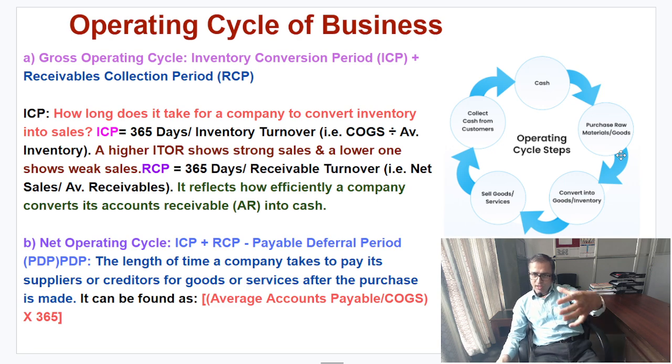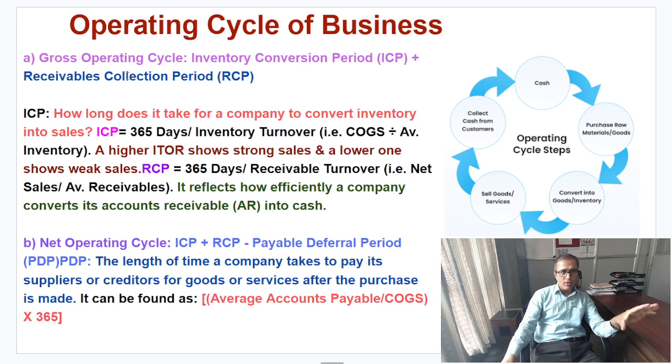Now, basically, we purchase the raw materials so that we could produce the goods as per the demand of the customer, and ultimately we have to sell it. Again, we sell the goods, either as cash sales or credit sales. When we have credit sales, we would be collecting the cash from the customer, and ultimately this cycle will be continued like this.